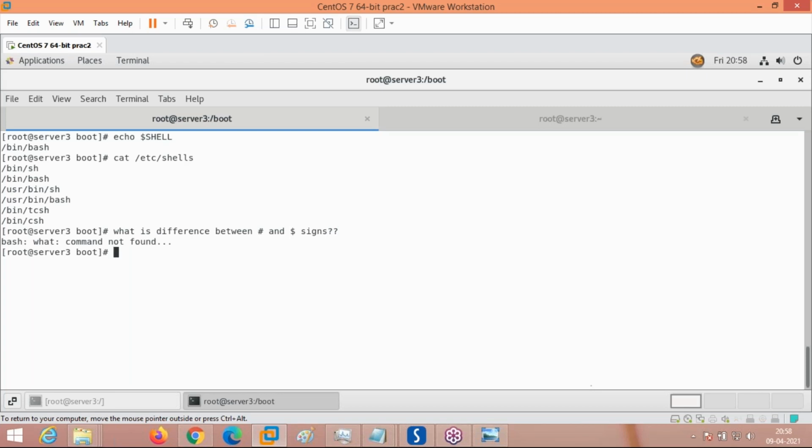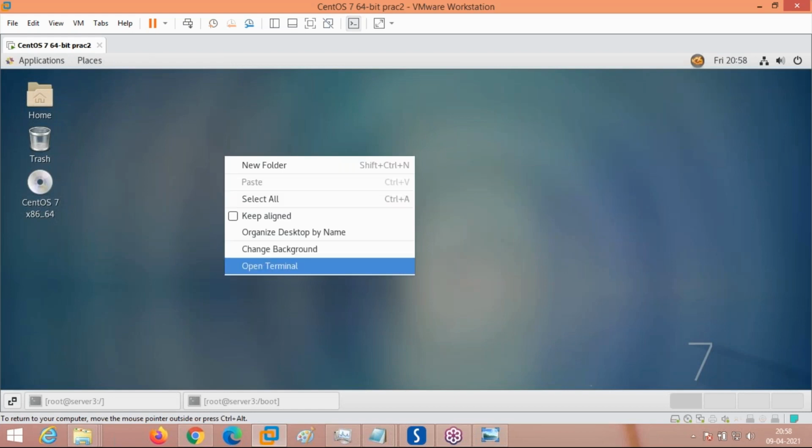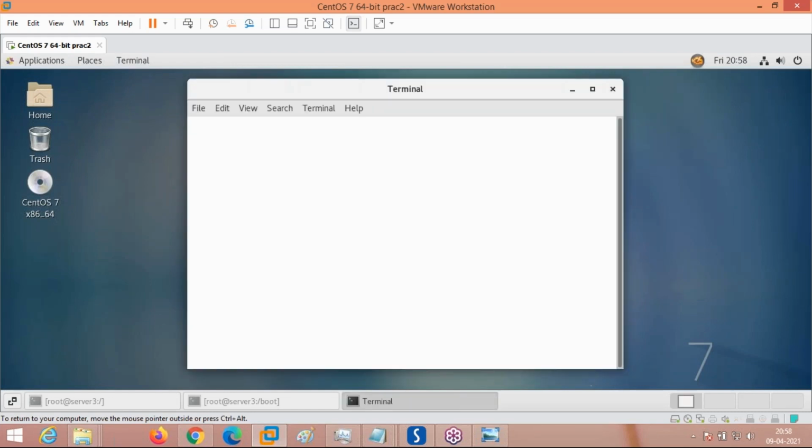So see here, you are seeing this prompt. This is what is called the command prompt. This is the shell terminal that you open. How do you open a terminal in Linux after the operating system is installed? Just right click, and here we get a terminal. Whenever you open a terminal, this is the terminal command prompt where you type your command.